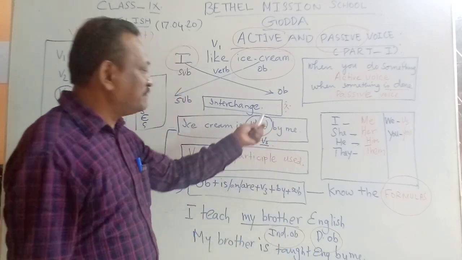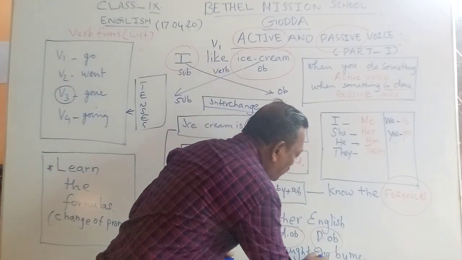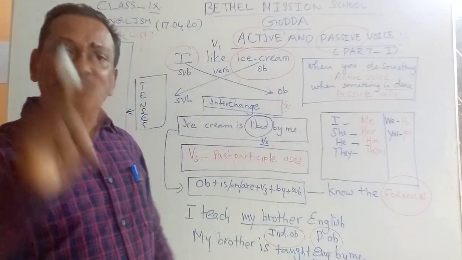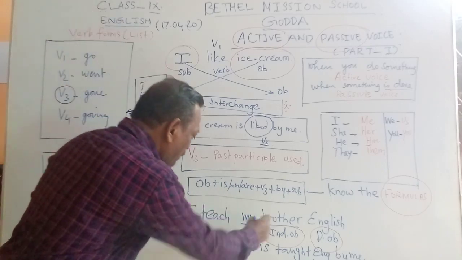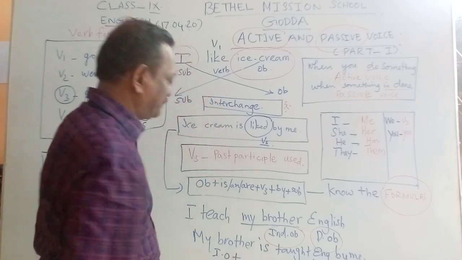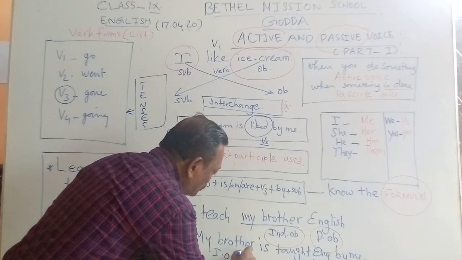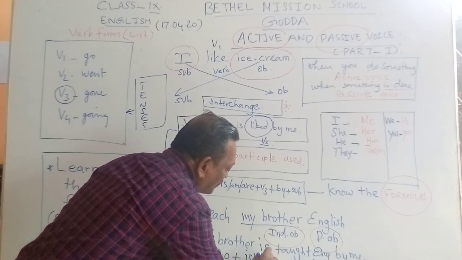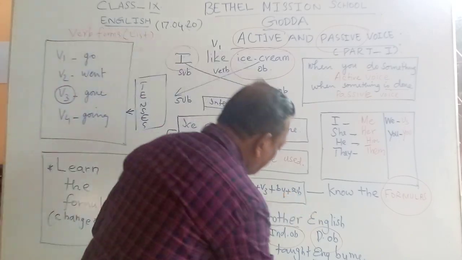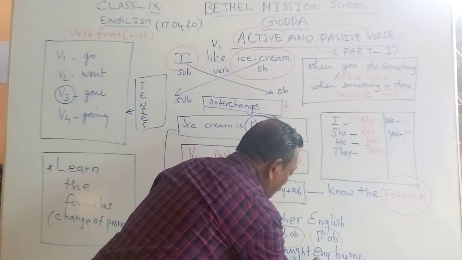Then taught. V3 is used. English. Now here comes the direct object. By me. So how does the formula go? My brother, that is the indirect object, plus helping verb according to the indirect object. So you use is or am or are, plus past participle, V3 form. Then comes the direct object.